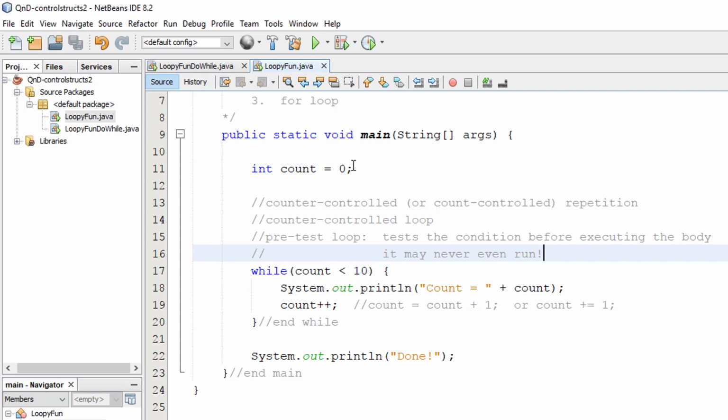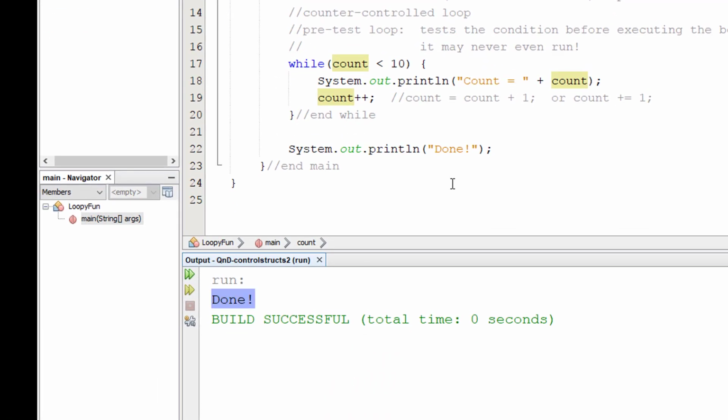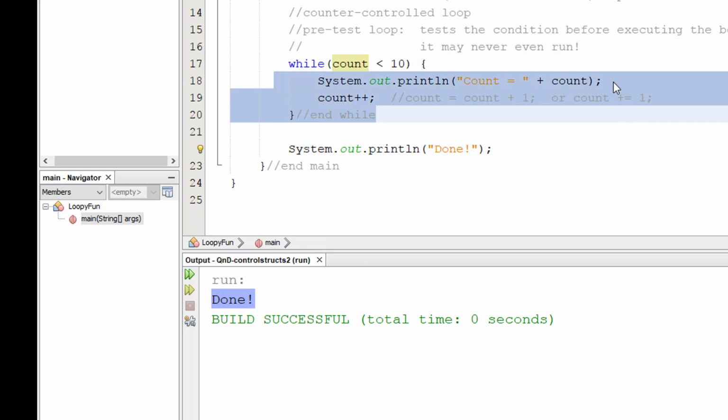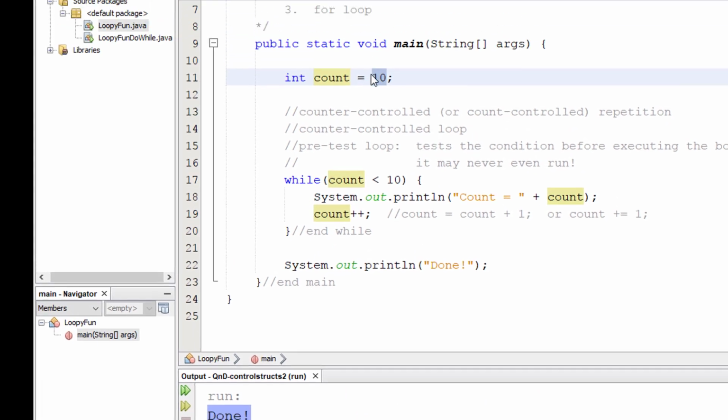So if I set the count to 10 right here, now remember this is the while loop version, not the do while that we just did. If I set the count to 10 and then run loopy fun, you'll notice it just prints out done because that's outside the loop. It never enters the body of the loop. That's because it does the test initially, finds that it's false, and skips over the entire body, never even executes it because it's false going in.